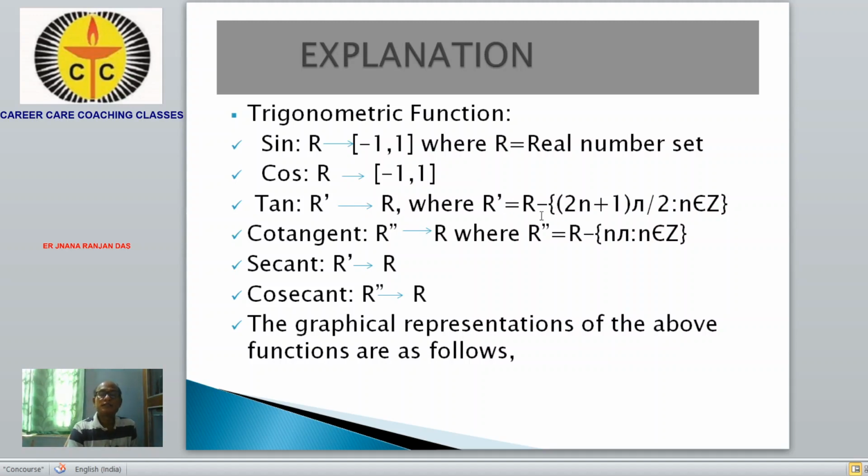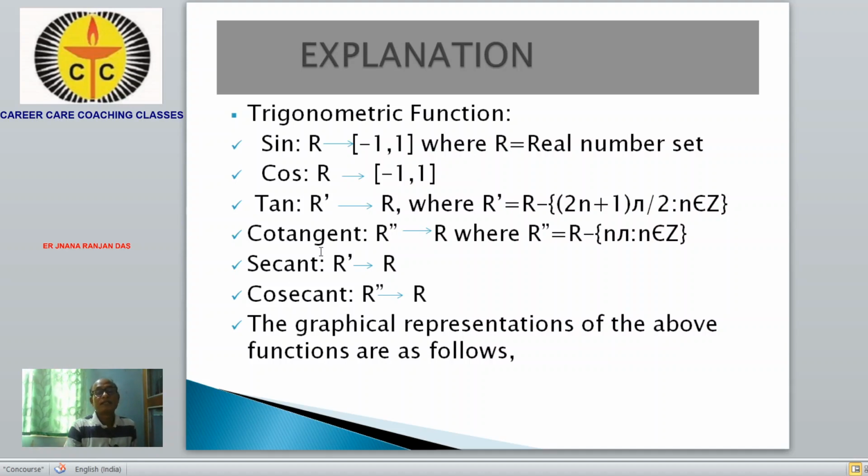R dash is the real number set minus (2n+1) times pi by 2, where n belongs to Z. You can explain this better by taking its graph. For cotangent, R dash to R, where R dash is R minus n pi, where n belongs to Z.